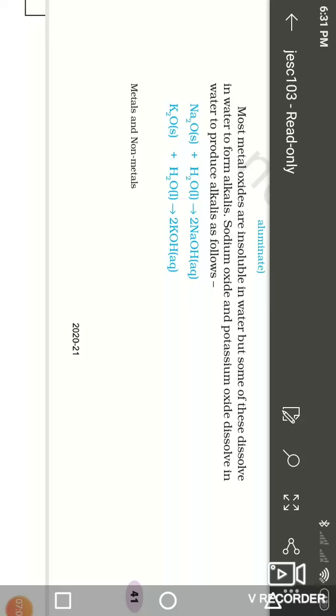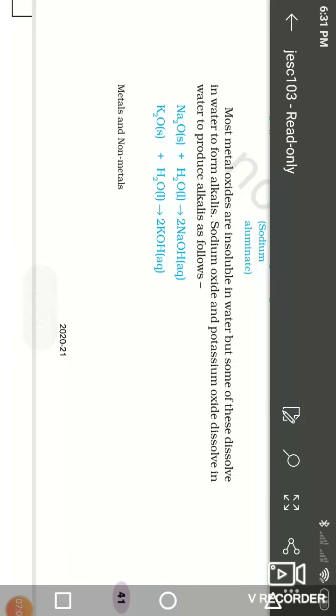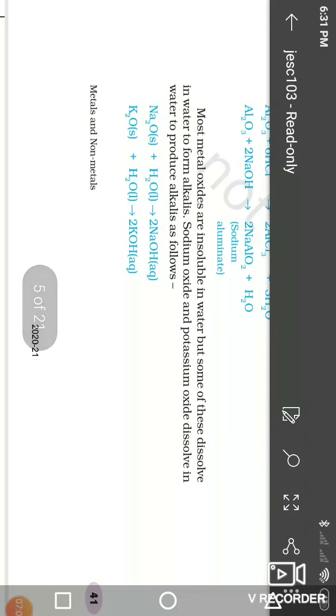Listen carefully: when a magnesium ribbon is burned in the air, magnesium oxide is formed, but we are unable to give the answer to that question. It is very easy. That's why you should do a deep study of reactions.